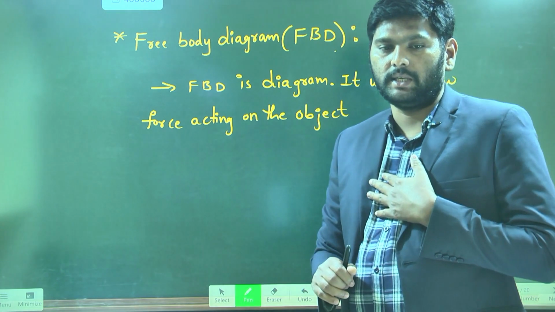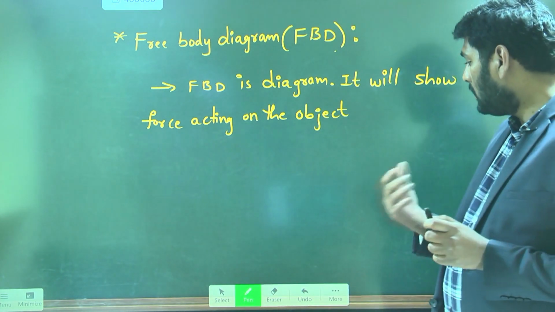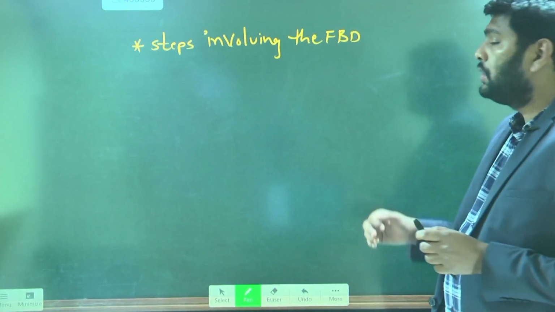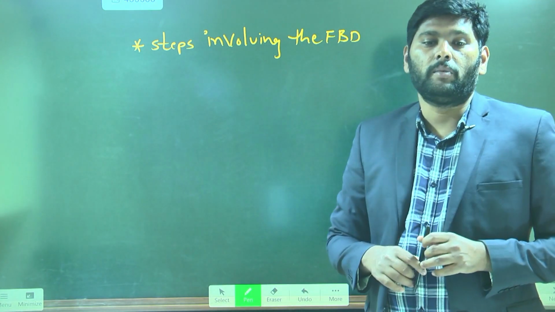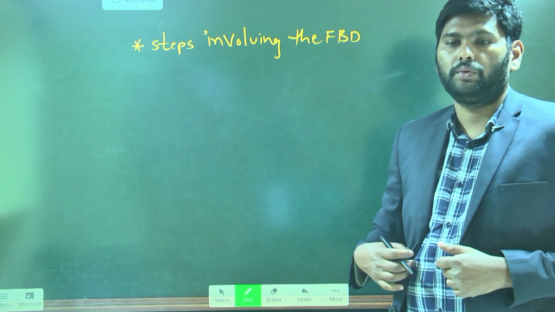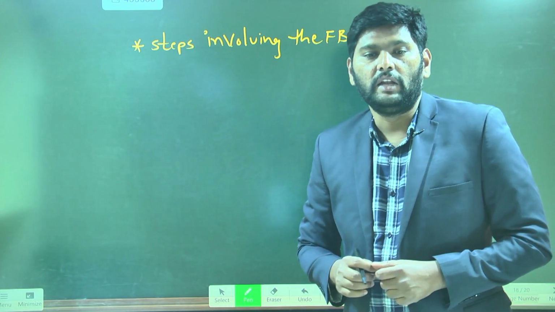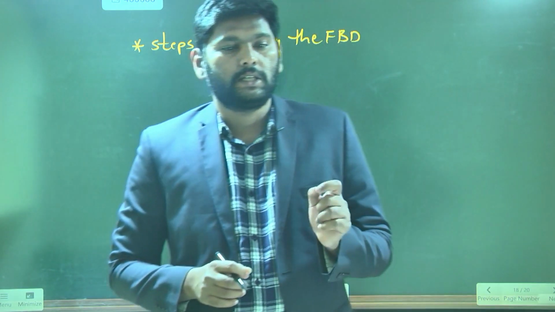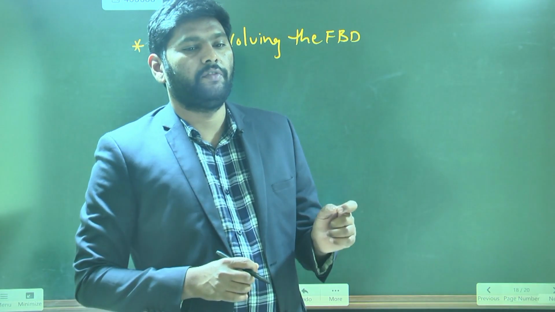That is our intention. Now, to draw the free body diagram, we will follow some steps. What are the steps involved in drawing the free body diagram?